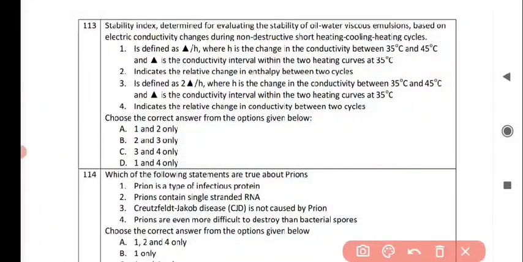Next question is stability index determined for evaluating the stability of oil water viscous emulsions based on electric conductivity changes during non-destructive short heating cooling heating cycles. So the correct answer for this question is option D, that is statement 1 and statement 4 is true.